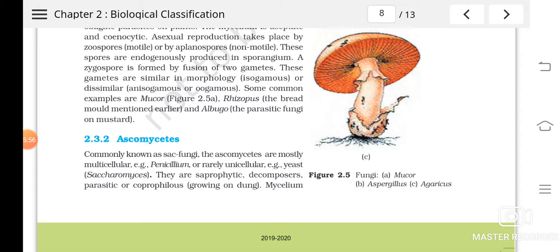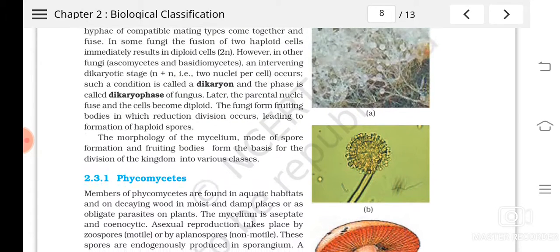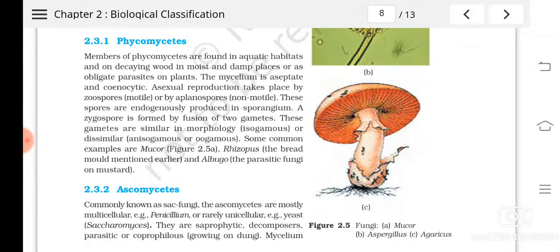Examples of phycomycetes are Rhizopus. You would have heard about the bread mold, isn't it? Then Albugo, and Mucor. Everyone knows Mucor now, isn't it? So Rhizopus, Mucor, and Albugo, etc., are examples of phycomycetes. Here you can see one sporangium.